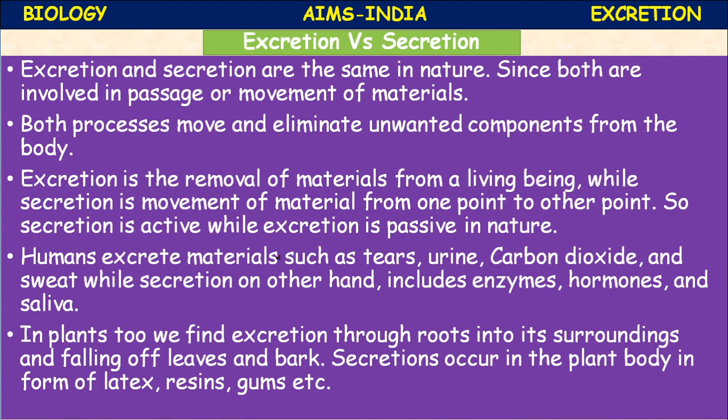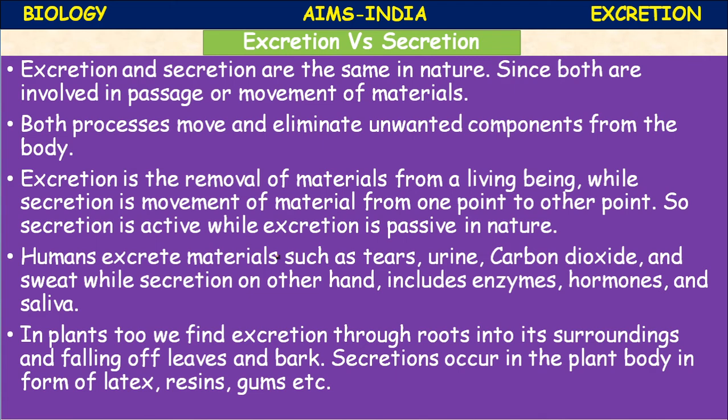Each kidney is composed of a large number of tubules called uriniferous tubules or nephrons. They are the structural and functional units of the kidney. A nephron consists of a glomerulus, Bowman's capsule, proximal convoluted tubule, Henle's loop, distal convoluted tubule and a collecting duct.